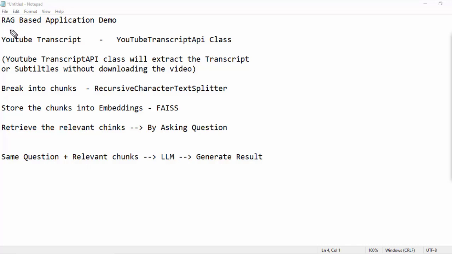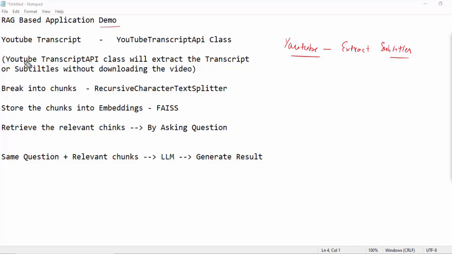Now in this section I am going to show you the demonstration of a RAG based application. I told you that a RAG based application can be used for private data, but in this demonstration I am not using any private data. I will show you an example where I take any YouTube video and extract the transcript, or you can say subtitles, of the YouTube video.